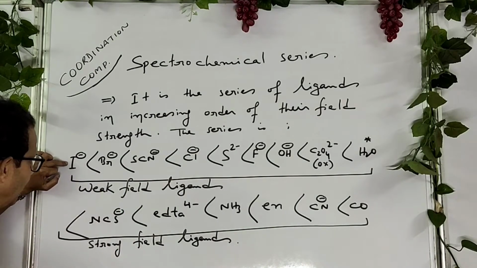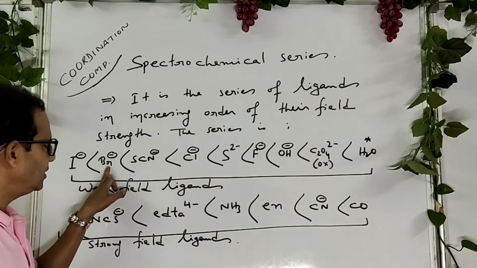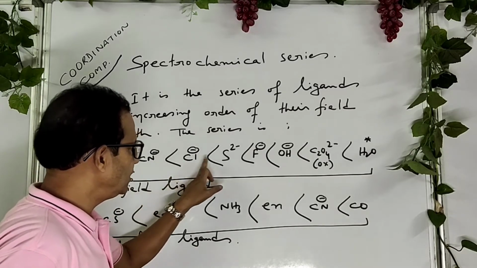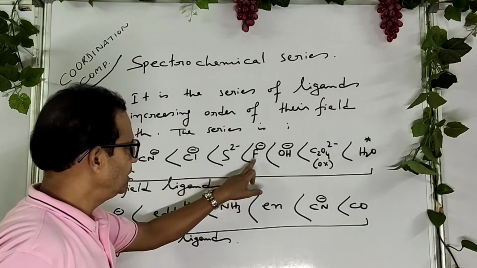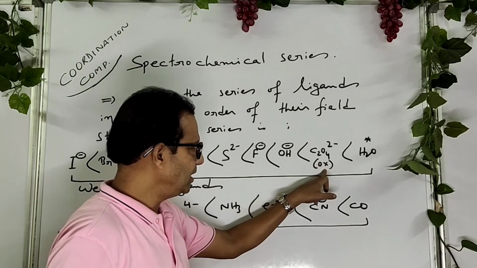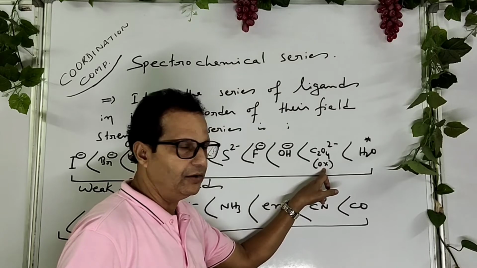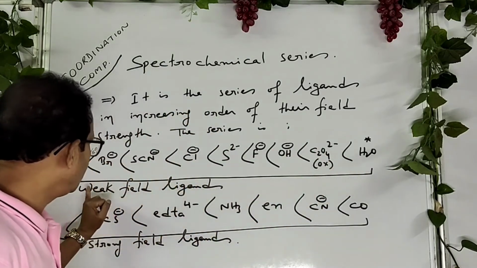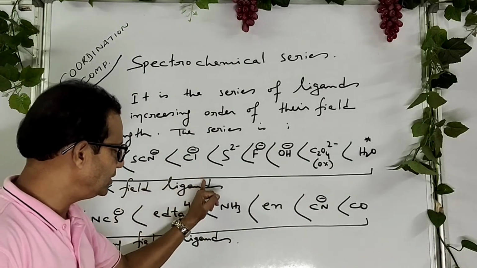Iodide less than bromide, less than thiocyanate, less than chloride, less than sulfide, less than fluoride, less than hydroxide, less than oxalate, this is oxalate ion, less than water. So up to water, these are called weak field ligands.